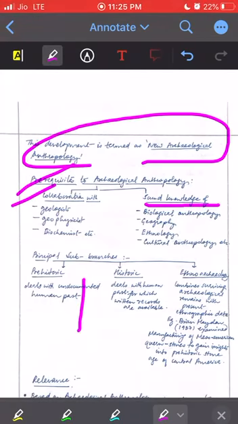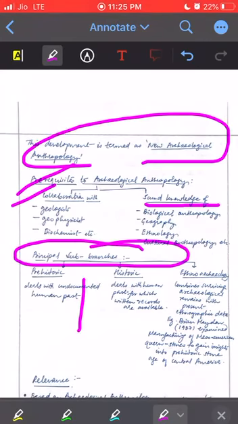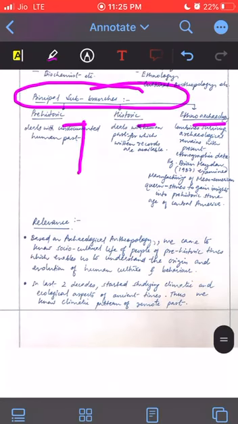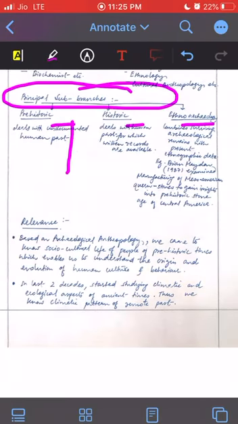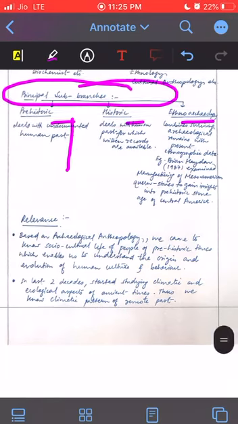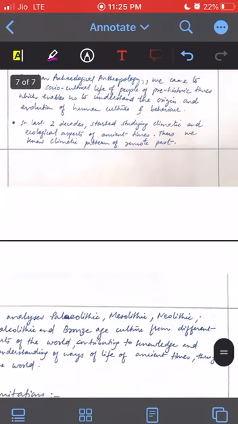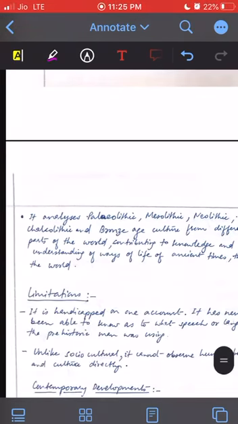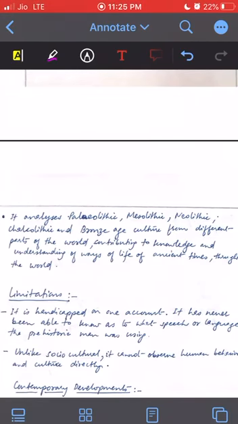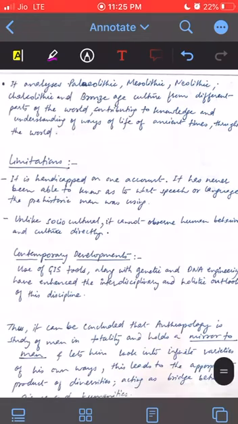And one part that I missed is the principal sub-branches. You can also mention branches like prehistoric, historic and ethnoecology, one line about both. Then we can give relevance, like how we know about the sociocultural past of the people, which helps in understanding the origin and evolution of human culture and behavior. And then how in the last 2 decades we started studying climatic and ecological aspects of ancient times. And again, it helps in analyzing Paleolithic, Mesolithic, Neolithic and the other cultures, all as I have told earlier.